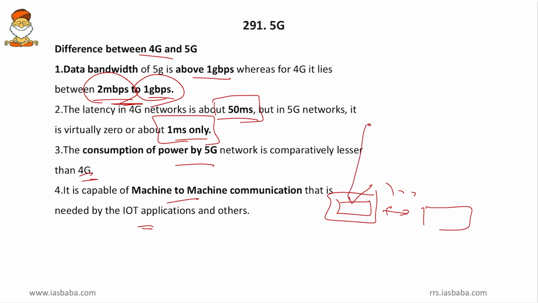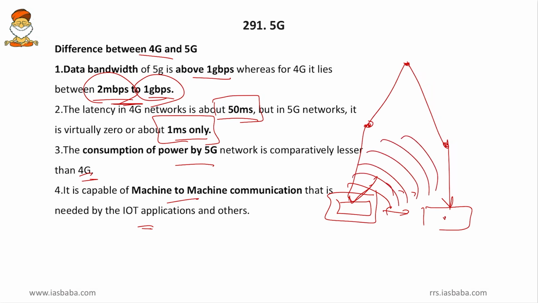It goes to the nearby tower, and the nearby tower connects it to the satellite, and the satellite connects it to the nearby tower, and it gives a signal to the car. But now in 5G, this car will have a transmitter, and it will transmit short range waves, and this car will have the receiver, and it will receive it, and the communication will be from machine to machine, not from machine to satellite and satellite to machine. So this is very helpful in Internet of Things.